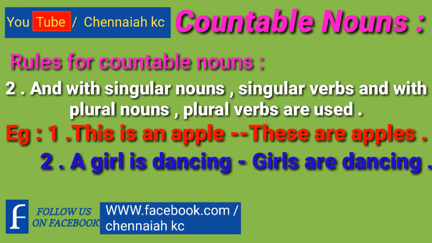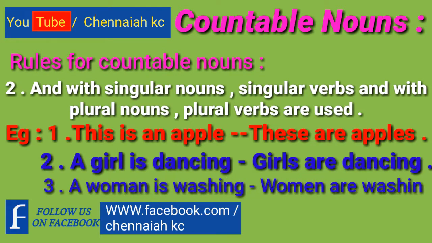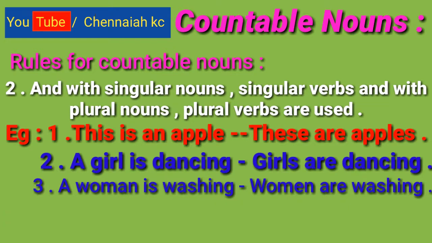See here, girl is a singular noun and is is a singular verb. Girls is a plural noun and are is a plural verb. Next, third example, a woman is washing, women are washing. See here, woman is a singular noun, is is a singular verb. Women is a plural noun and are is a plural verb.